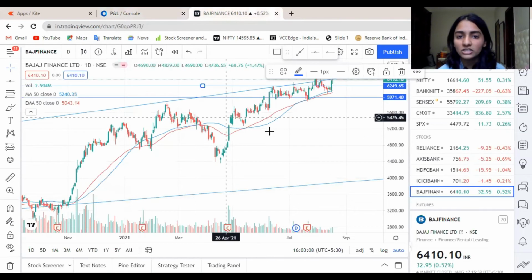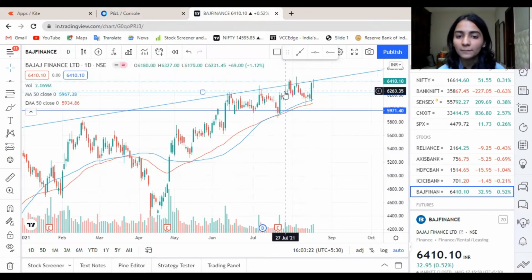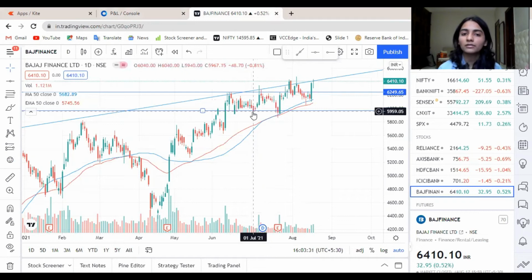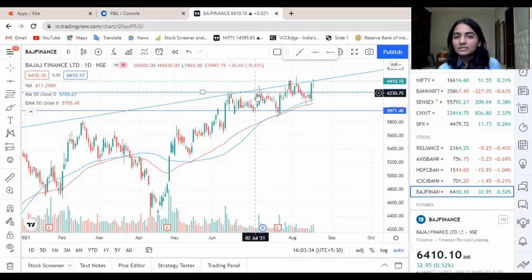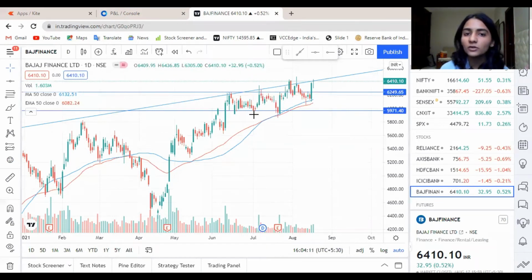So basically, my rationale for this was on 1st of July. We were at around 6,000 on 1st of July for Bajaj Finance, and I had squared it off on 28th of July, which was over here. As you can see, it wasn't that good, because when I had sold it, the stock was at 6,000, and since it was a 6,200 call, I was not worried about it since it was trading below 6,200. So I entered the contract quite early on 1st of July.